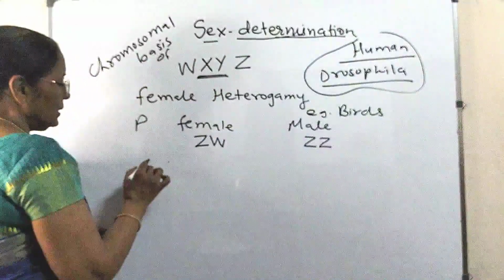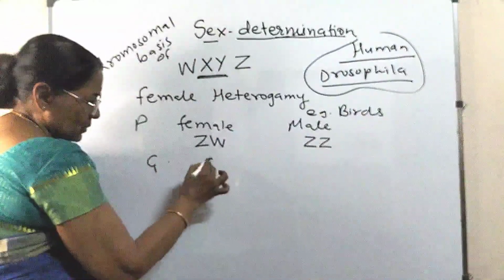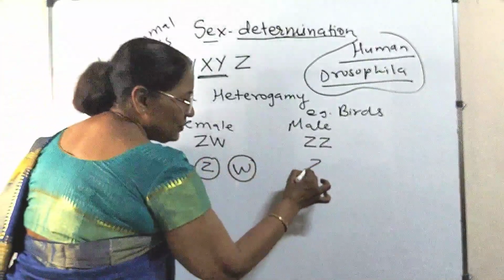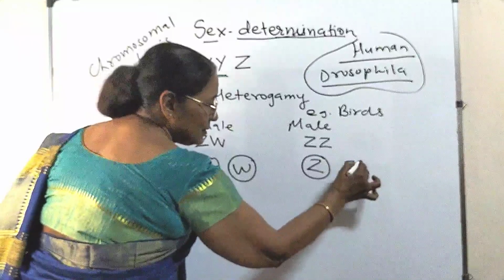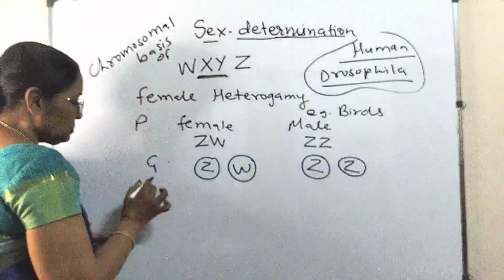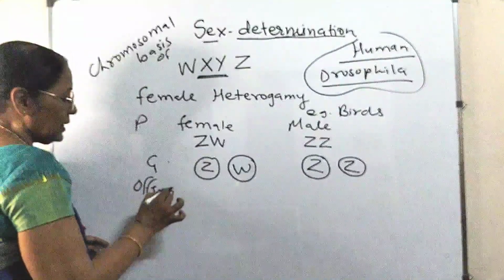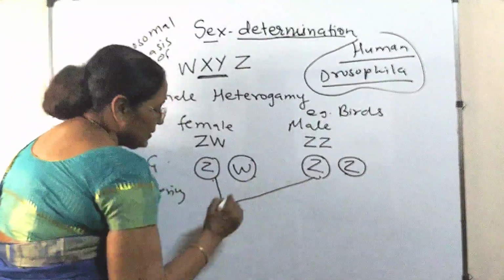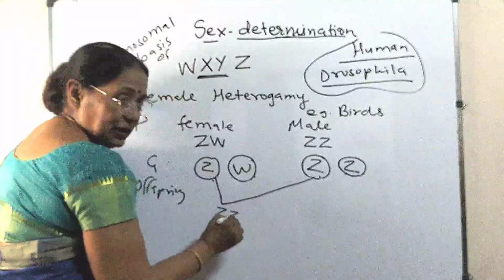This is parental. This is gamete. These are two types of gametes by the female and only one type of gamete by the male. Then the offsprings. This is Z and Z, that means a male.